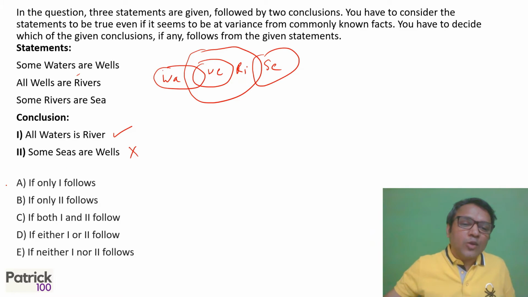And in this diagram, only one follows, A option, right? Because some waters are rivers, you can make it out from a diagram itself where it follows. So that's the answer.